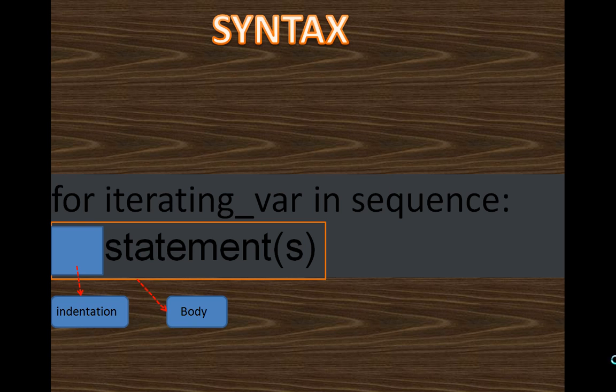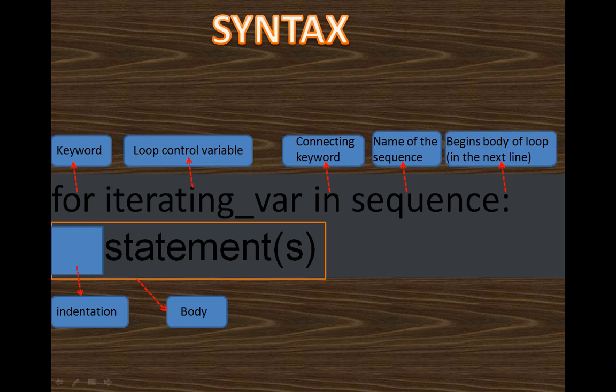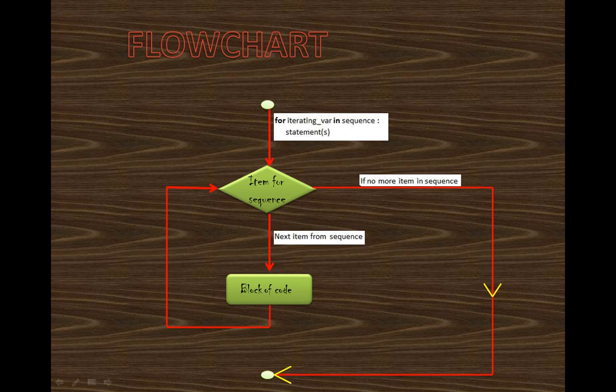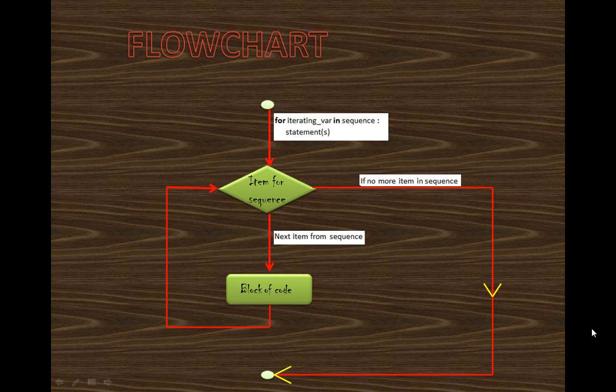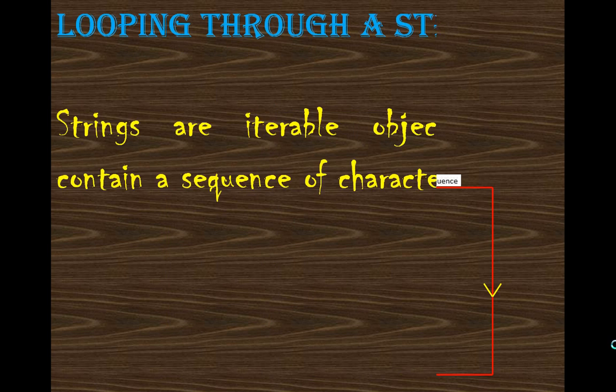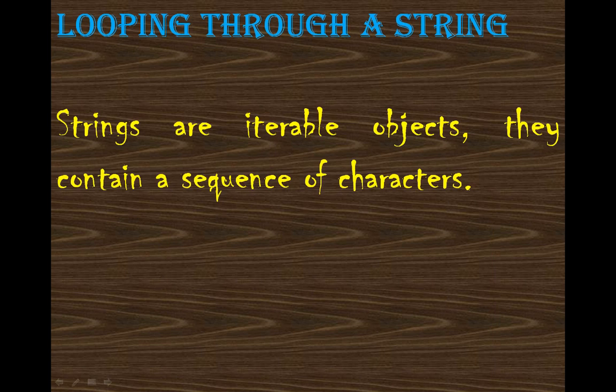So let's explain this in a better way with the help of a flowchart. In the flowchart, what you have is for iterating variable in sequence, then statements. It will check for the sequence. If that sequence has no more values to print, it will come out. If it has values, it will go to the block of code until you reach the end of the sequence. Now we'll take an example of this iteration with the help of strings and lists.